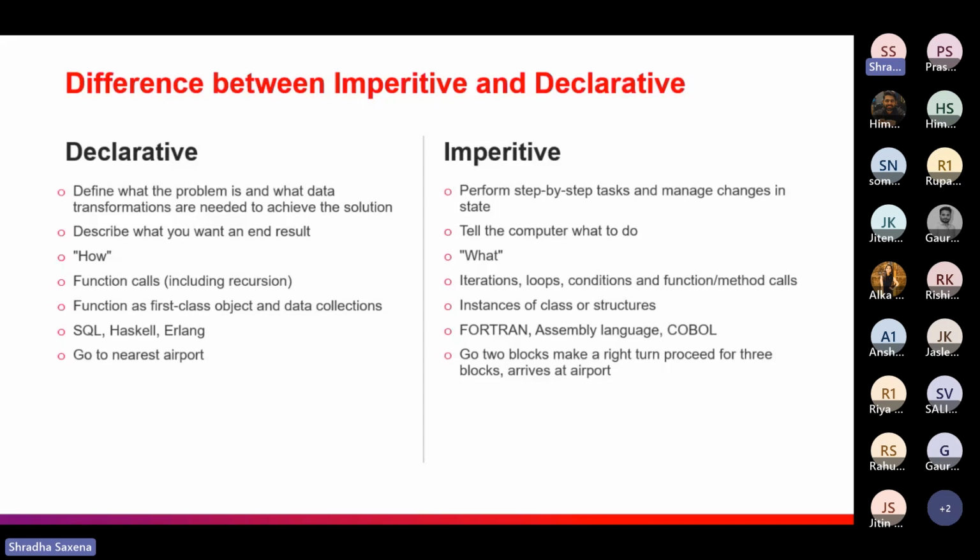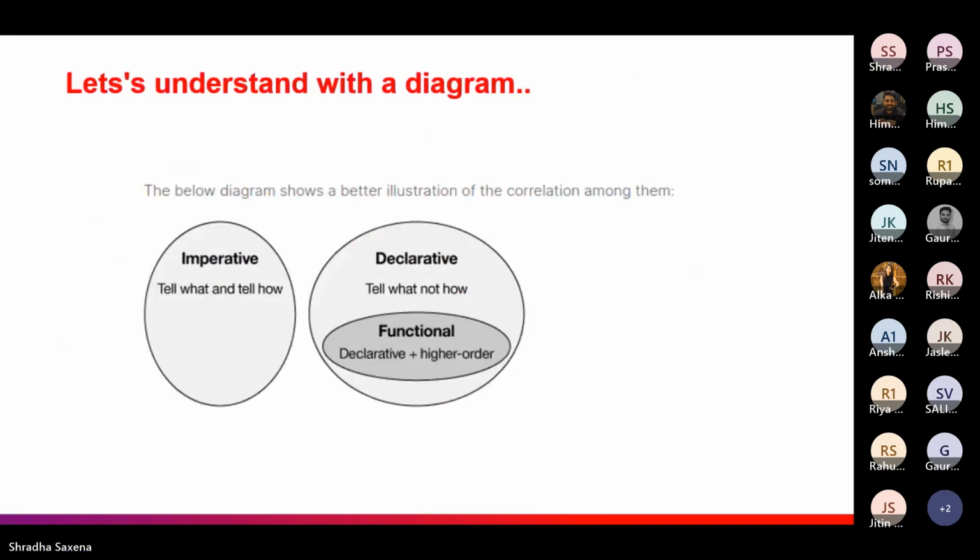Where you are just giving over the destination that you want to go towards, the airport. You are not giving anything else, how you will reach there, nothing else, just a correct destination. So this would be a declarative example. And on the other hand, if you are giving the whole instruction that from your current location, go towards your right, go towards your left, all the step-by-step instructions are given, then it would be an imperative example. So it's just a real life example through which we can get a major difference between both of these.